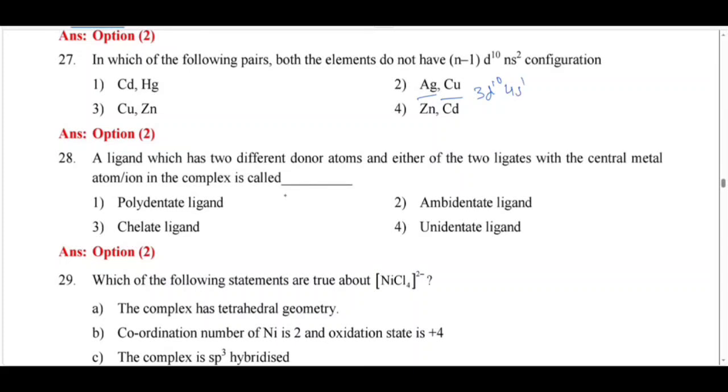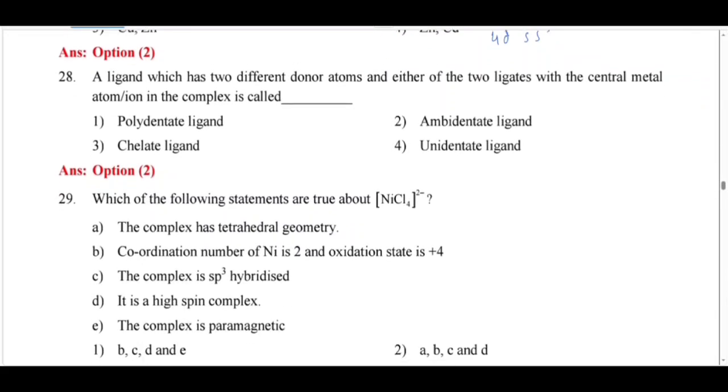It is not 4s2. And also for silver, see here, 4d10 5s1. So option 2. Next I move to question number 28.